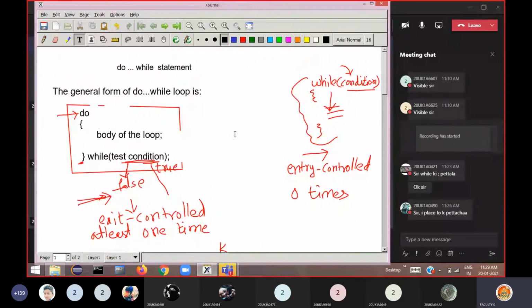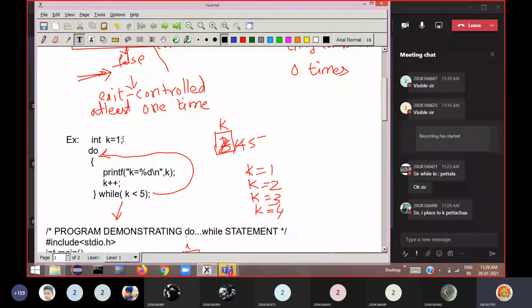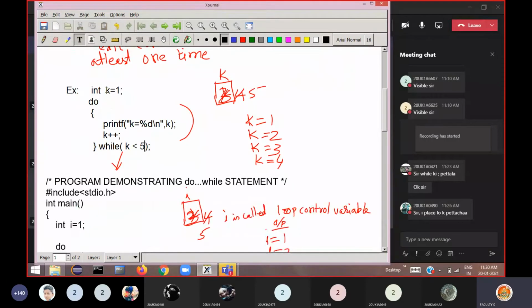In while and do while, we initialize the variable, the loop control variable. This is called the loop control variable. We initialize or declare the loop control variable at one place. Then we increment this loop control variable at another place, and we use that loop control variable for testing the condition. That means the test condition we write at another place. So the same variable we are using at 3 different places. If you miss any one of these, then your entire program logic will become wrong. So you should keep track of this loop control variable very carefully in the while and do while statements.